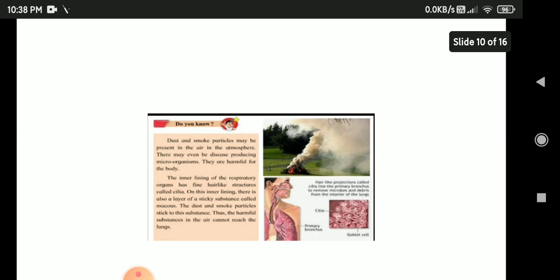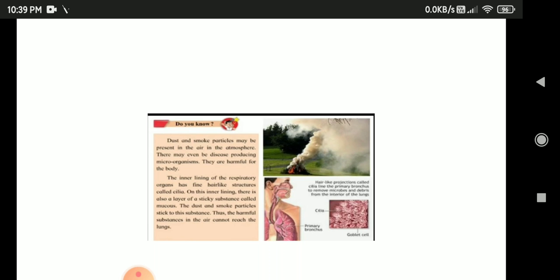coming to next, do you know dust and smoke particles may be present in the air in the atmosphere? There may even be disease-producing microorganisms. They are harmful for the body. The inner lining of the respiratory organs has fine hair-like structures called cilia. On this inner lining, there is also a layer of sticky substance called mucus. The dust and smoke particles stick to this substance. Thus, the harmful substances in the air cannot reach the lungs.